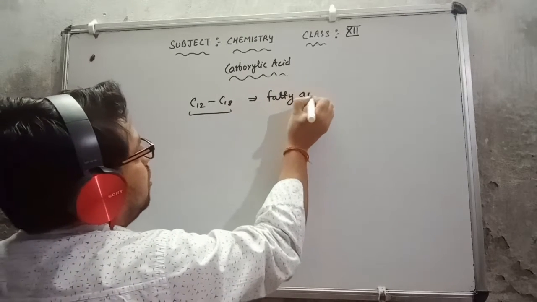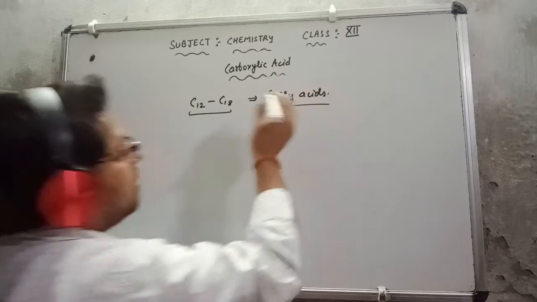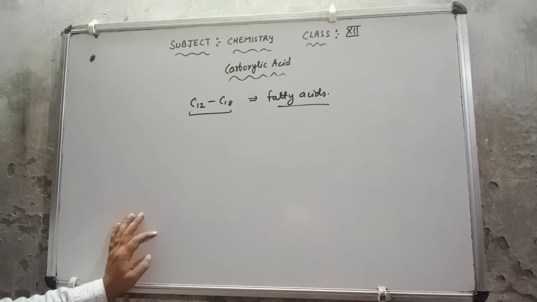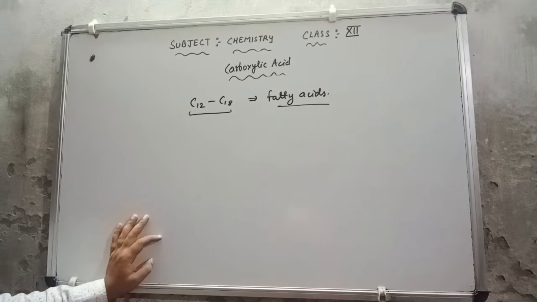This is the main point. Keep in mind what fatty acids are. Fatty acids means the carbon compound which contains carbon 12 to carbon 18. Like if I discuss the example, that will be the glycerol, like this.